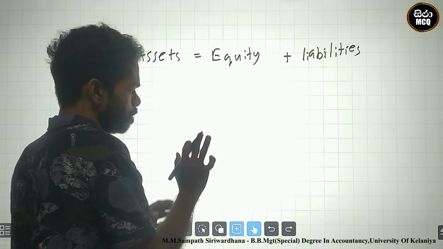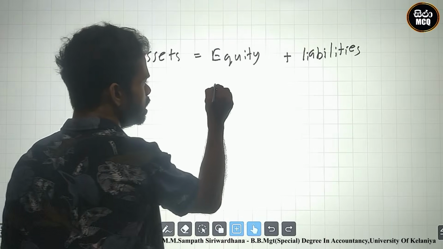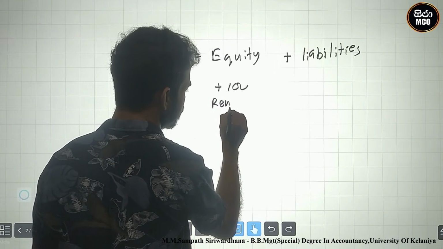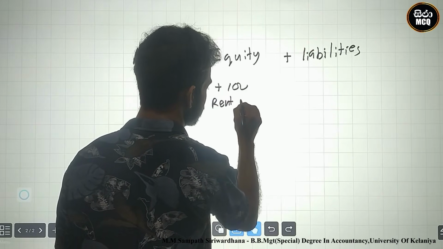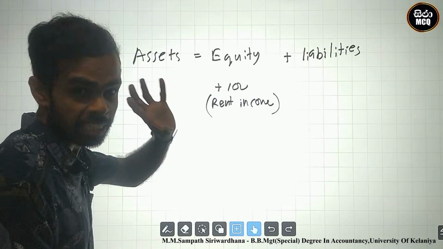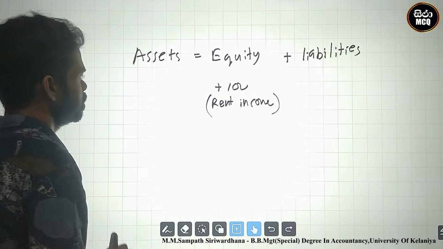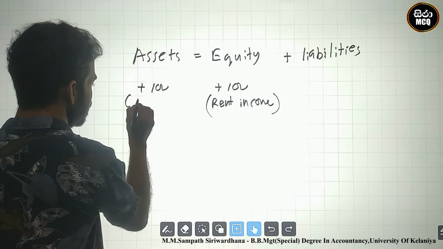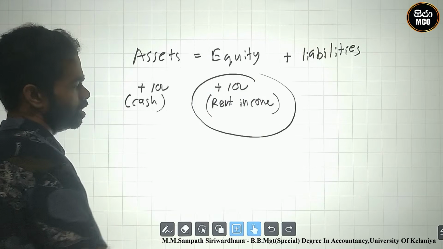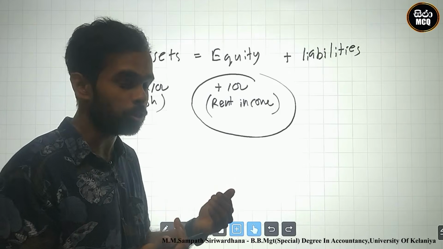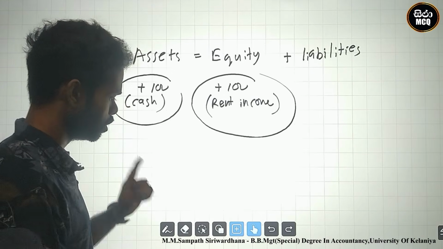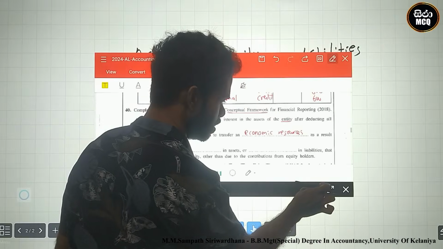When income is generated, equity must increase. Take rent income, for example. When rent income is earned, equity increases, and the other impact is plus 100 in cash. This is an asset. Equity is increasing, and the other impact is assets increasing, based on cash. Therefore we can fill in this one answer.